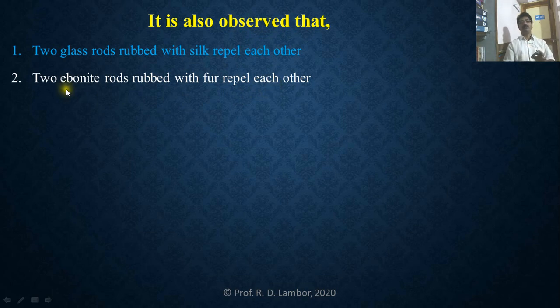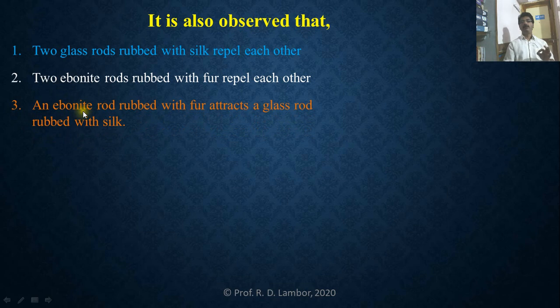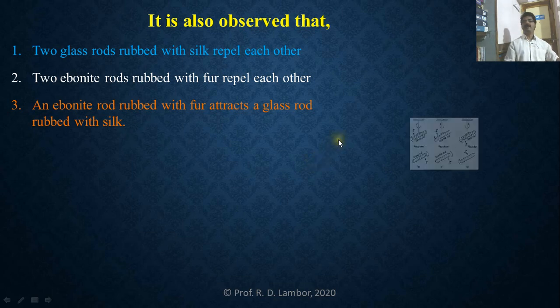against each other. Now, the third observation is what? An ebonite rod rubbed with fur and a glass rod rubbed with silk. And when those rods are brought close to each other, they attract each other, which is explained in this diagram.